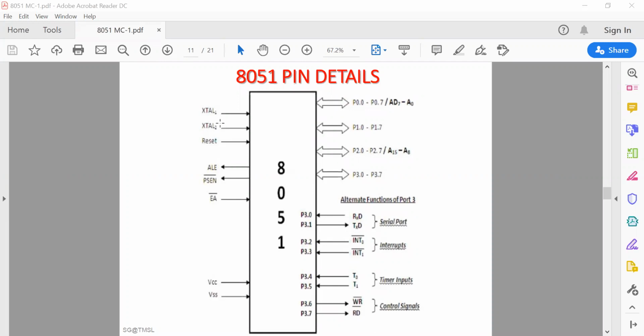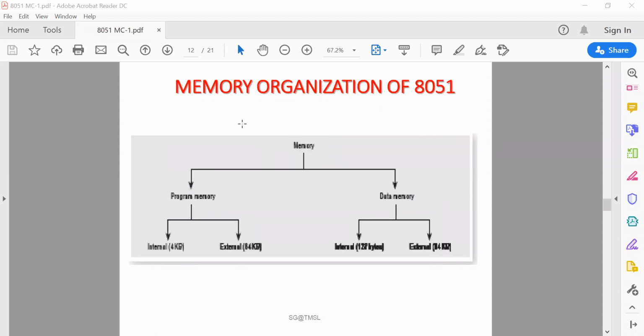And crystal 1, crystal 2, XTAL 1, XTAL 2, are connected to the crystal oscillator circuit, which gives the operating frequency as 12 megahertz. But in serial communication based applications, the operating frequency is chosen to be 11.0592 megahertz, in order to derive the standard universal baud rates. Okay, if it is connected via the serial communication technique. So these are the pin descriptions of the 8051 microcontroller.